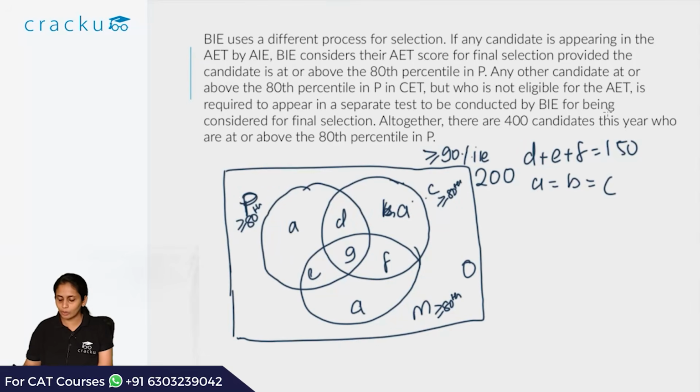So the people who will be qualifying for AET are those who are at D, E, F, G essentially in this set. So those are the guys who are qualifying for AET. So we have used that information. Only the fourth point is remaining.